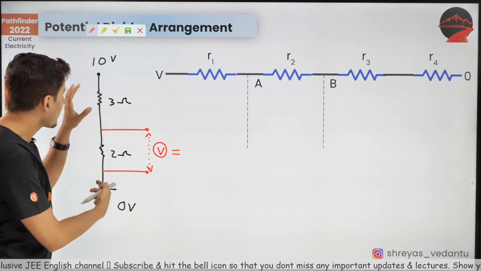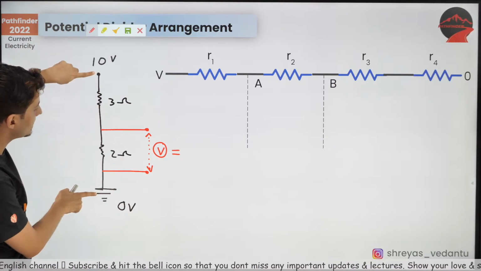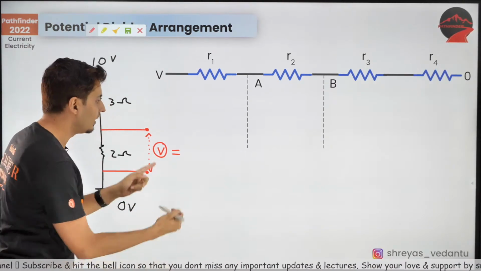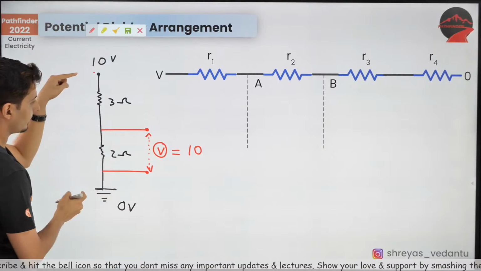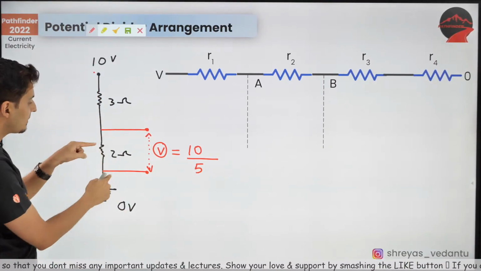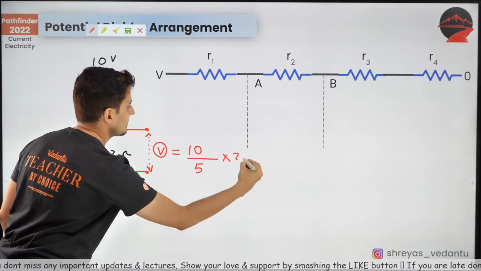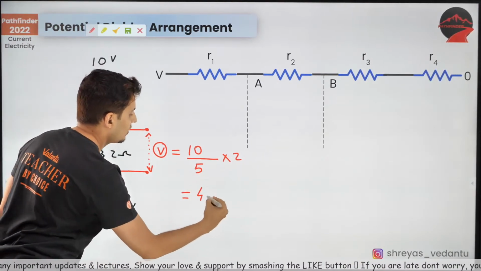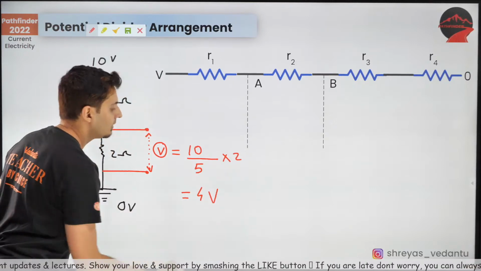I hope you can see that. And the total voltage across them is 10 volts. Use my formula. Total voltage 10. Total resistance 3 plus 2, which is 5. Multiplied by this resistance. What is that resistance? 2. So it will be nothing but 4 volts.